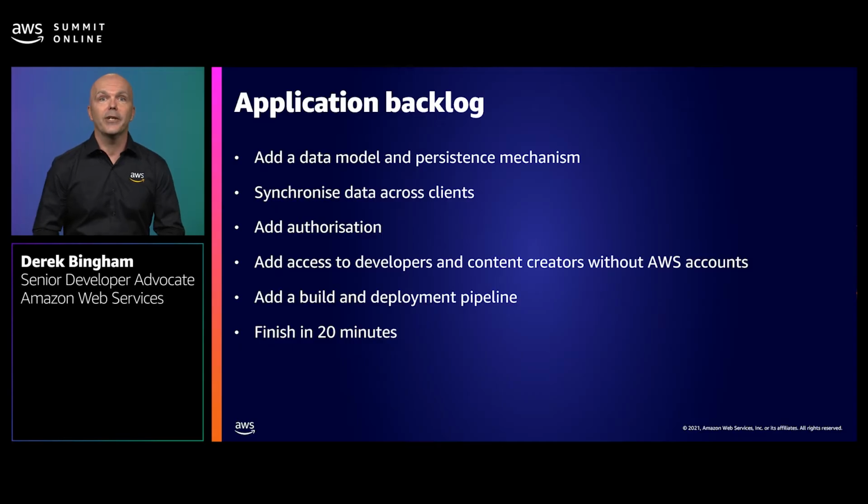And like any good software dev, I have a backlog for my application. First of all, I need to add a data model and a persistence mechanism. Then I need to synchronize data across clients. Next step, I don't want just anybody to use my app, so I need to add an authorization and authentication layer. Then I need to add access for developers and content creators who don't have AWS accounts to help me build it. And then finally, I need to add a build and deployment pipeline. And can I do it in 20 minutes? Well, let's see. Let's go.